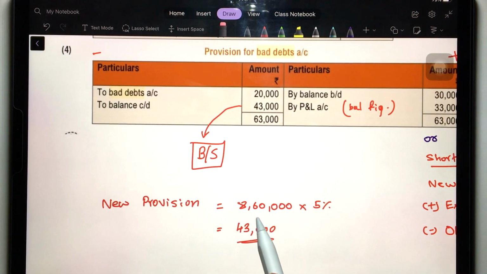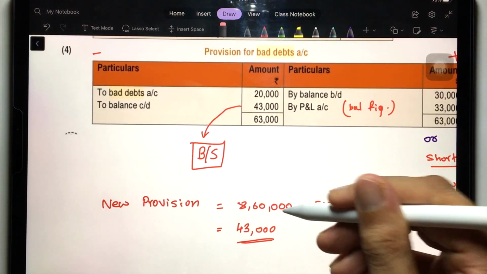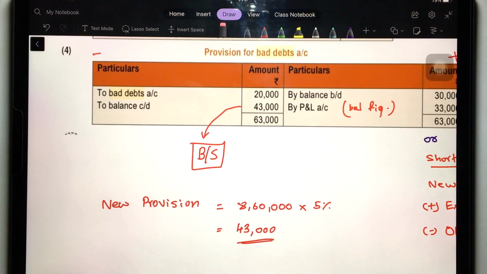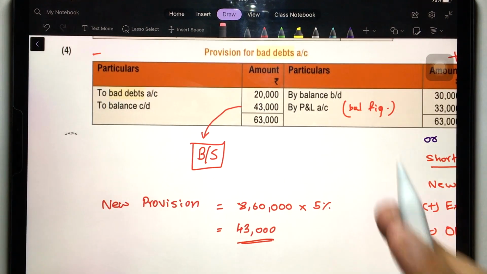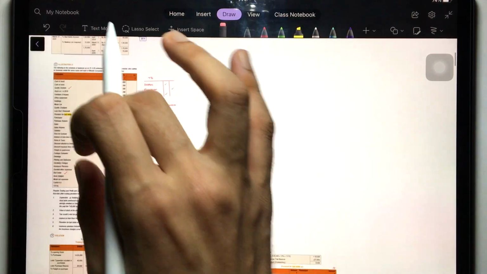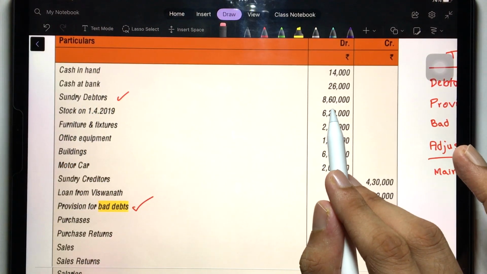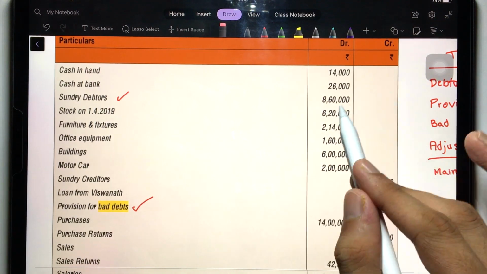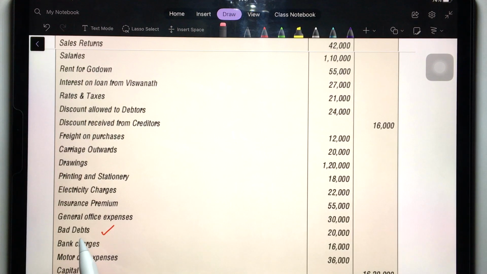You will just take the receivables or the debtors balance after deducting all bad debts. Now from this 8,60,000, do we have to deduct that 20,000? Of course not. Why is that so? Understand. You already know this. Whatever debtors given to you in the trial balance, this is after deducting this bad debt. Which bad debt? The bad debt given in the trial balance.